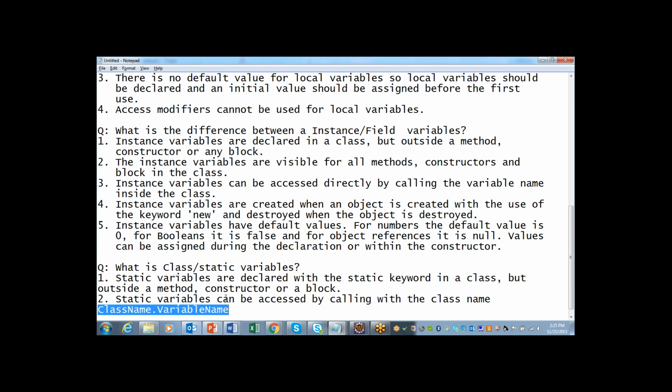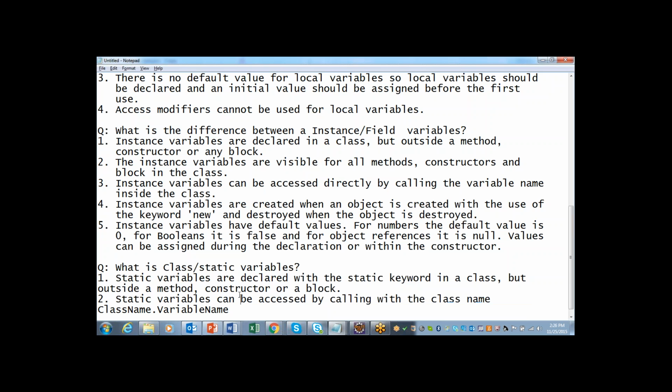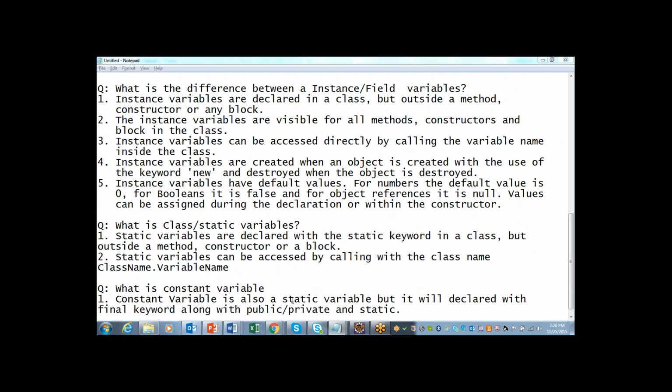But if you tell these 2 points, definitely there will be one more question from the interviewer. Then he will ask what is a constant variable, because you have explained 3 variables: local variable, static variable and field or instance variable. But the question will come, what is a constant variable? To tell this, you can again use 2 to 3 points. A constant variable is also a static variable, but it will be declared with the final keyword. This is important.